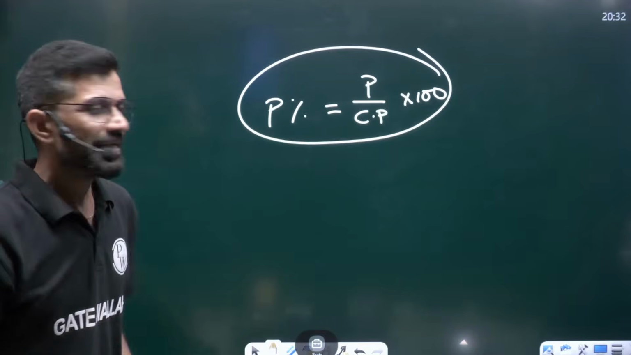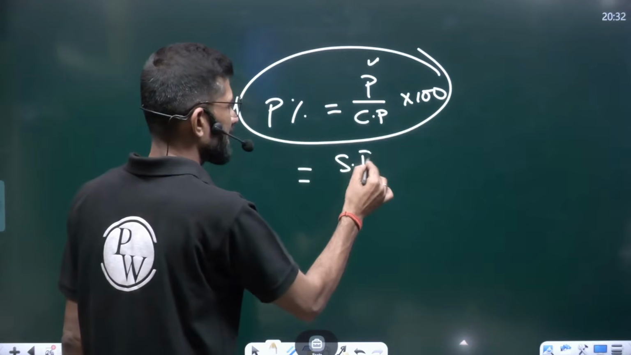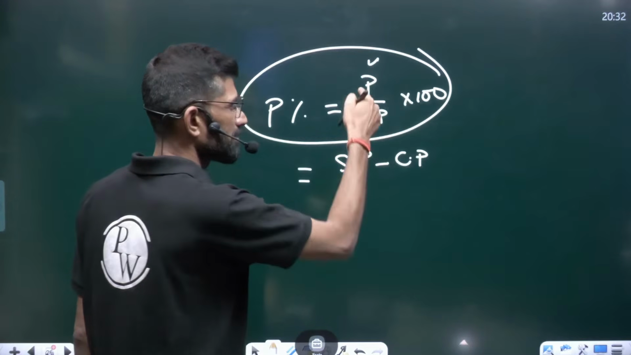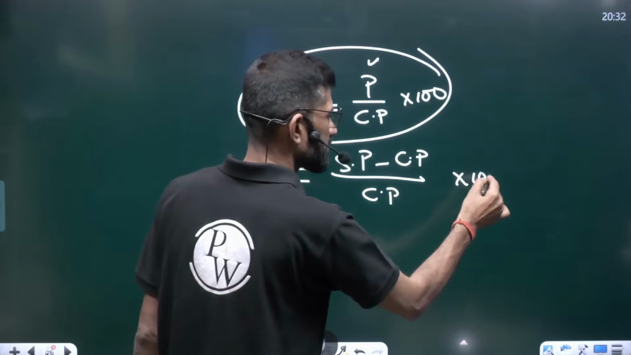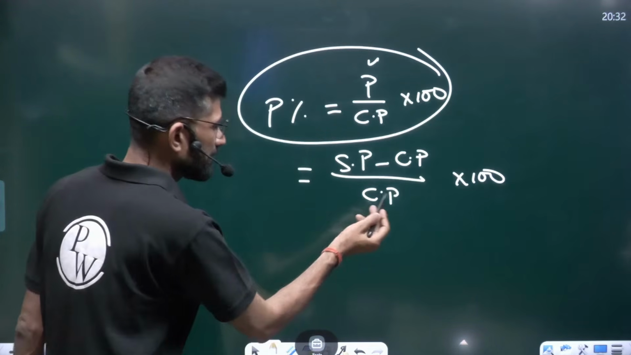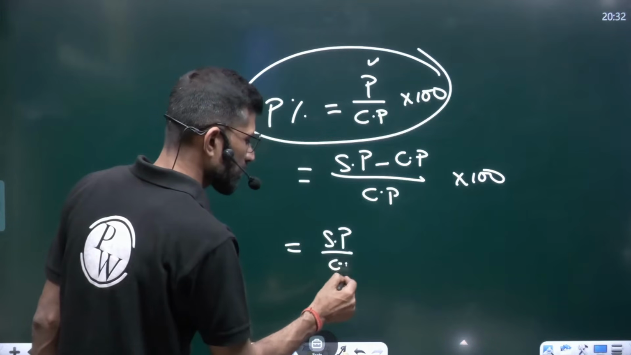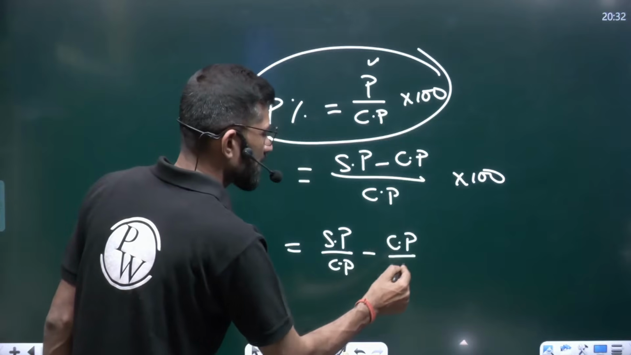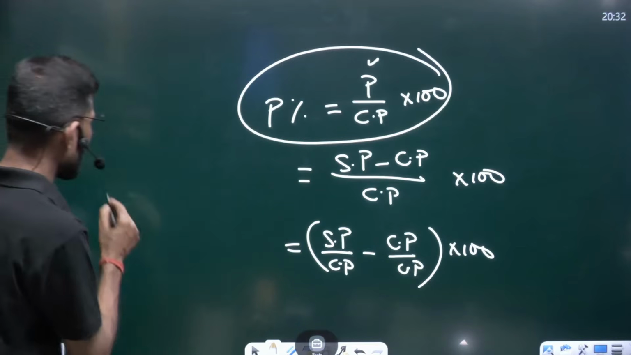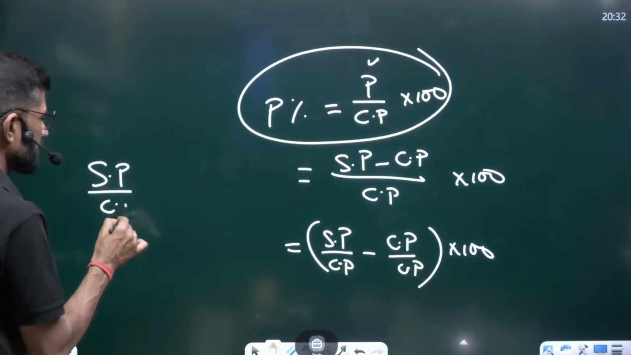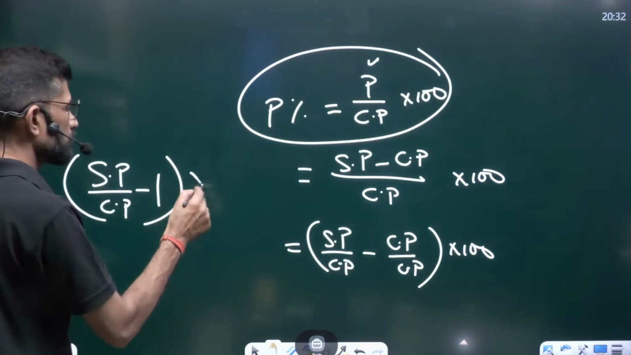Am I right? Now in the place of profit, can we write it as profit is actually selling price minus cost price. This is the profit divided by the same CP, cost price, into 100. We can say like this. Now same thing, if I distribute this cost price both sides, the same thing can be written as selling price by cost price minus cost price by cost price into 100. Same thing again, I can write it as selling price by cost price minus 1, cost price get cancelled, minus 1 into 100.